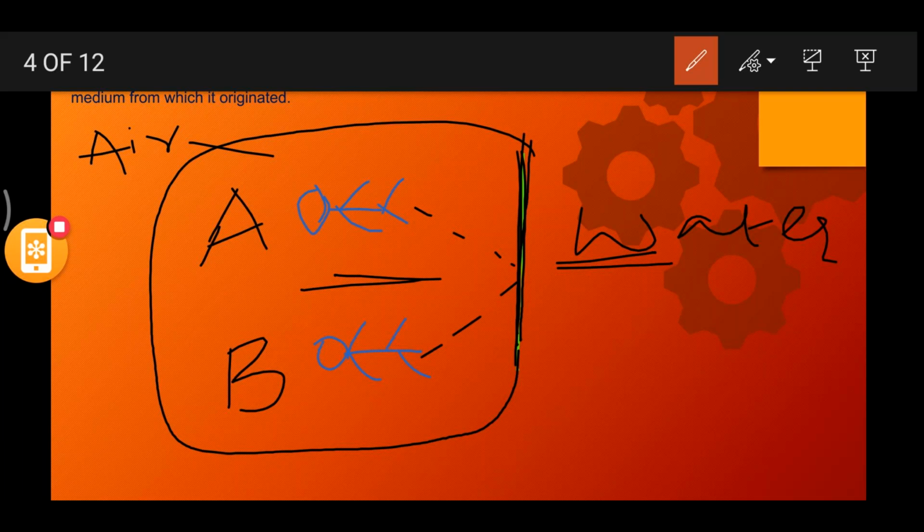Now what is reflection? Reflection is nothing but sending the light back into the medium. When an incident ray falls on the surface of the medium, it reflects back and goes into the same medium. This phenomenon is nothing but reflection. Everybody understood?